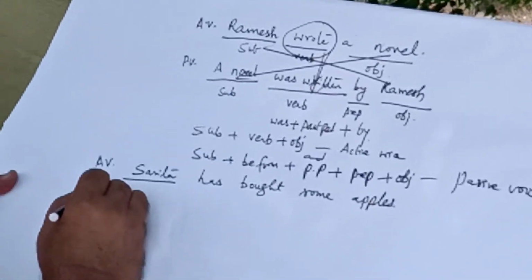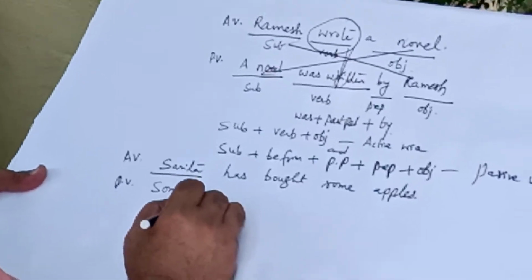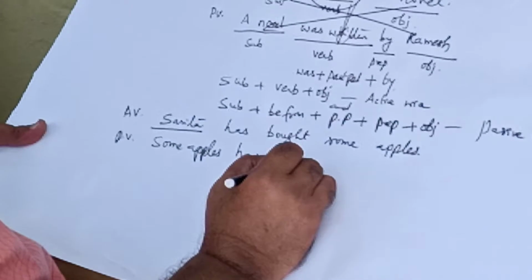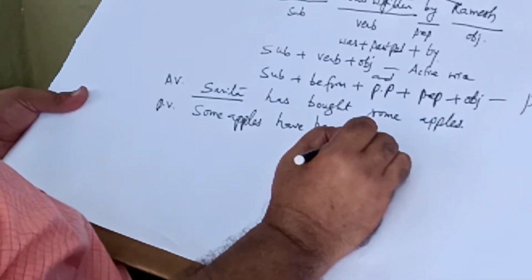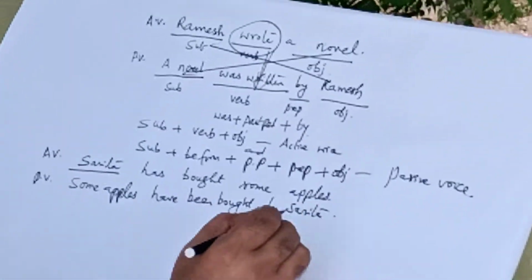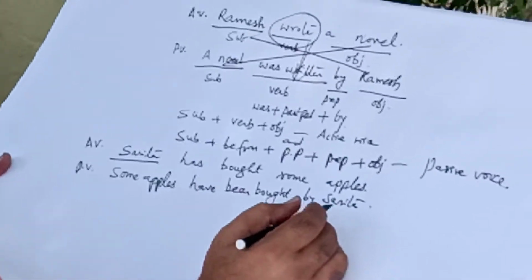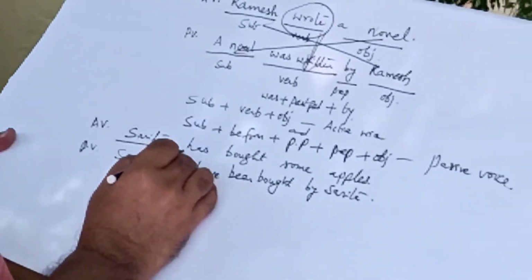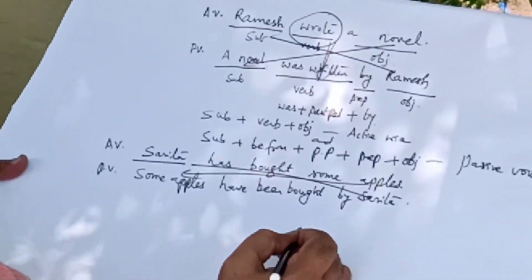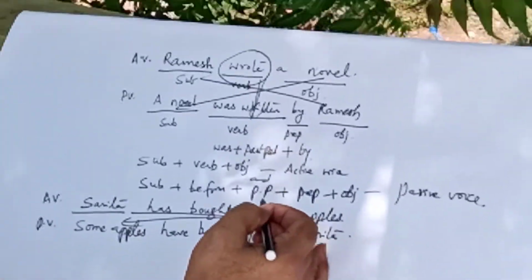Now how do you convert this into passive voice? Some apples have been bought by Sarita. So when you have converted a sentence from active voice into passive voice, subject has become the object and the object has become the subject. So as you know, subject becomes the object and object becomes the subject.